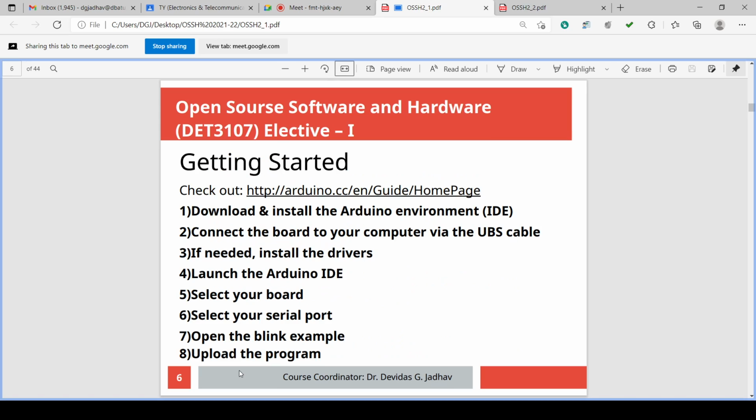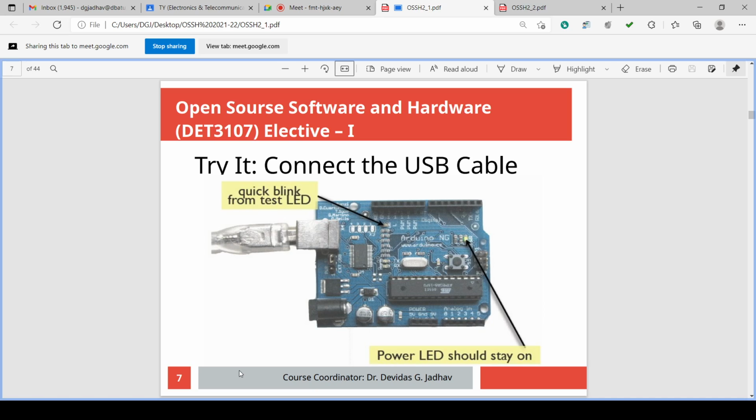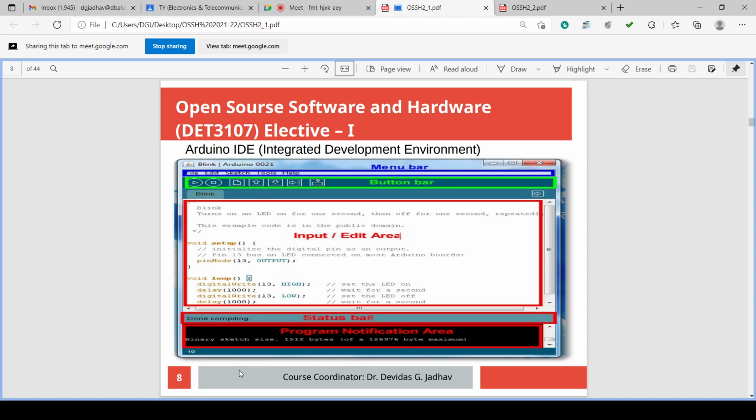For the Arduino IDE, we have these steps: download, install driver, launch Arduino, select the board, select the serial port, select the example or write the example and upload the program. So this is the board, USB connected. Details of the integrated development environment window we have seen. Menu bar is there, button bar is there, input or edit area is there, status bar is there, program notification area is there. We have discussed this same thing in the last 3 lectures.